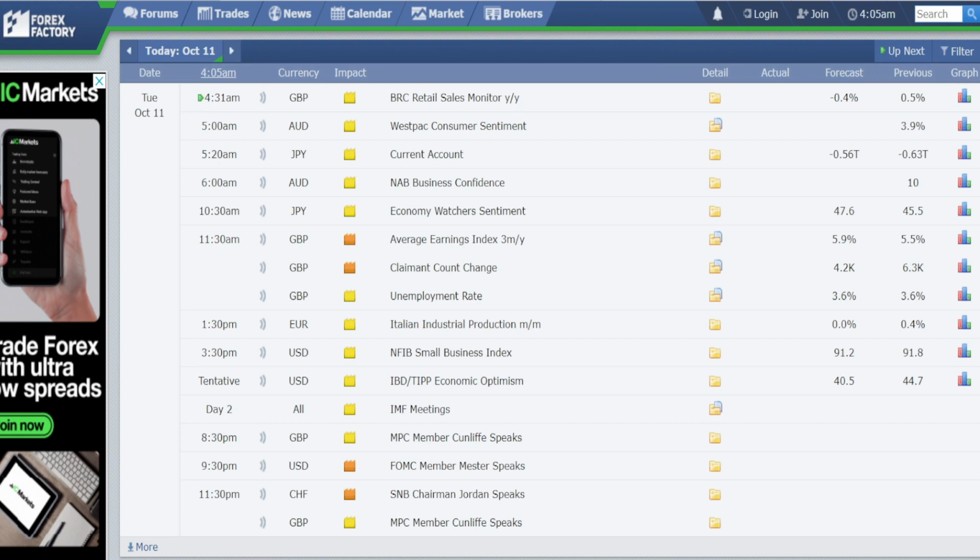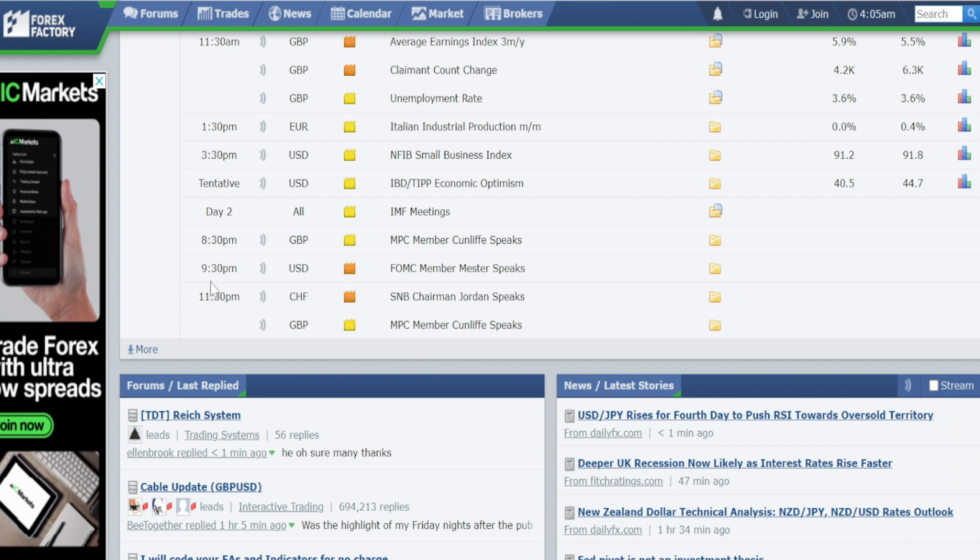So when we look at the economical events calendar, today is Tuesday, October 11th. At 11:30 am, we have medium impacting news planned for British pound related currency pairs. And at 9:30 pm, we have medium impacting news planned for US dollar related currency pairs. Again at 11:30 pm, we have medium impacting news planned for Swiss franc related currency pairs. So requesting you to consider these events also while planning for your trade entry and exits.